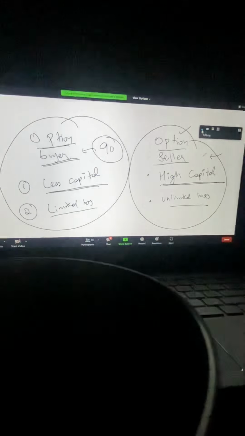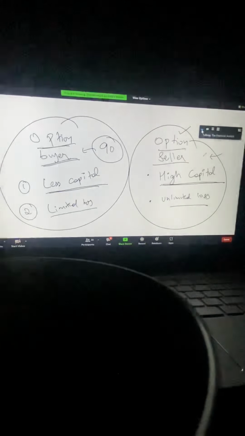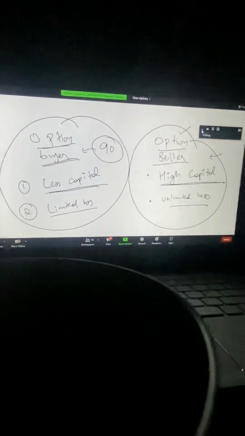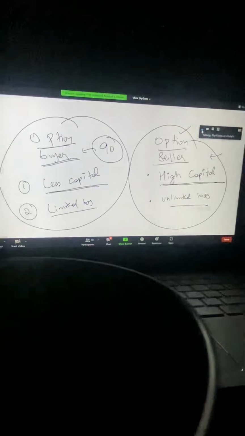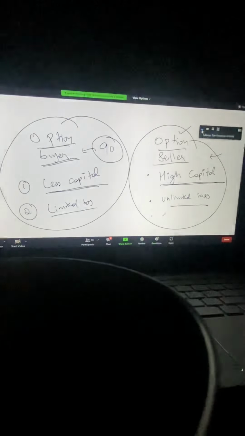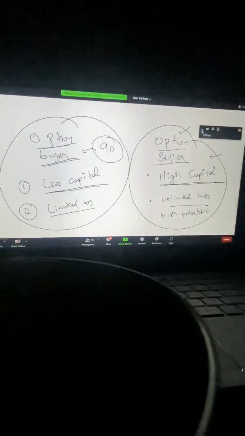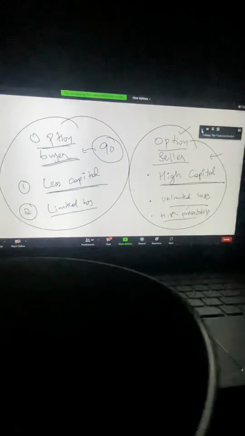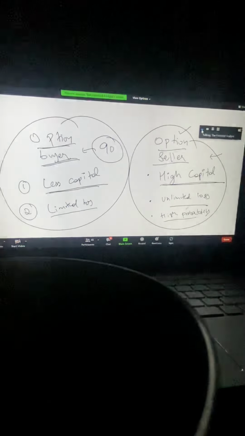So when you look at OI, you have to look at OI from the perspective of option sellers. Simple as that. Another reason why big players go for option selling is the high probability factor. You know that most of your premiums are going to become zero on the day of expiry, because of time value.